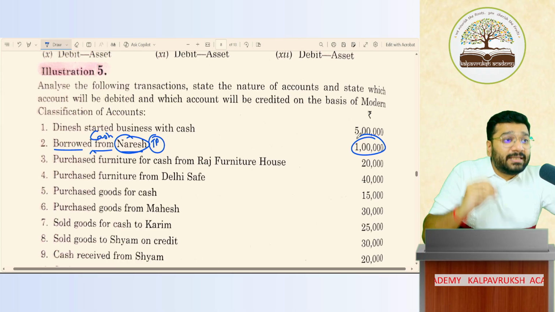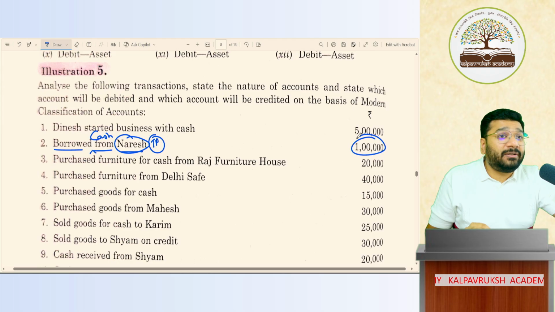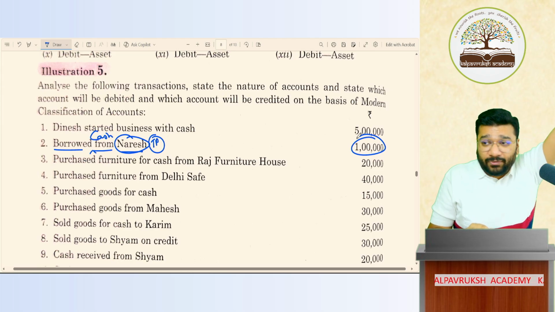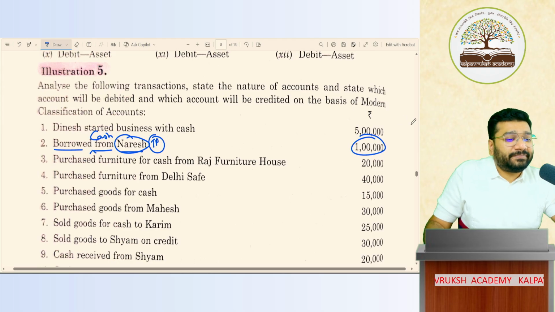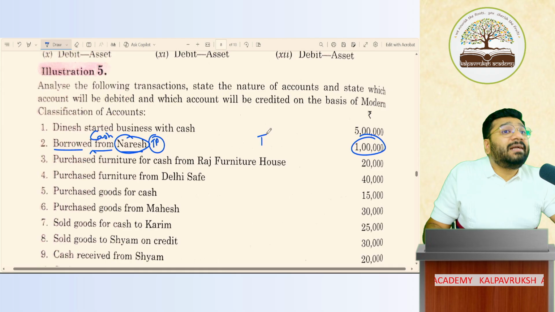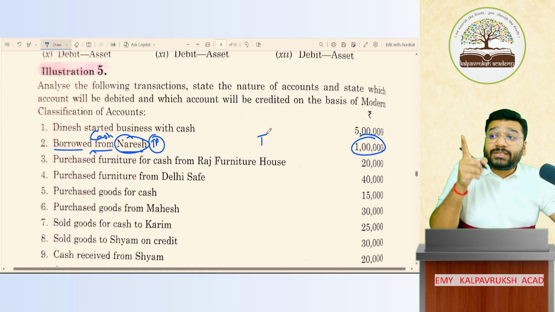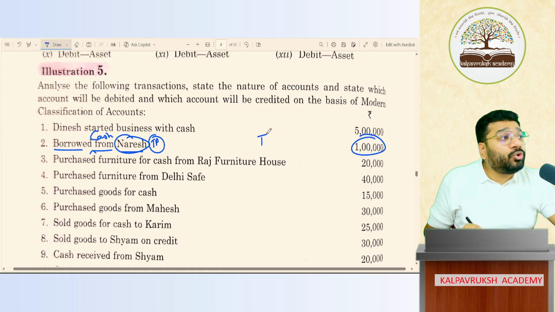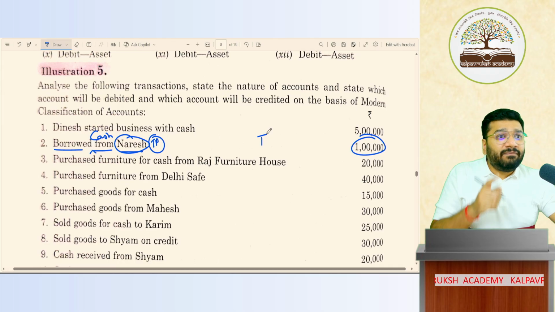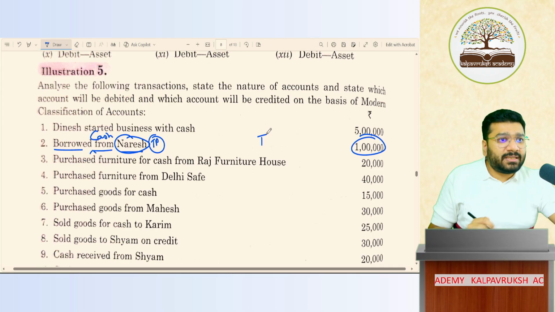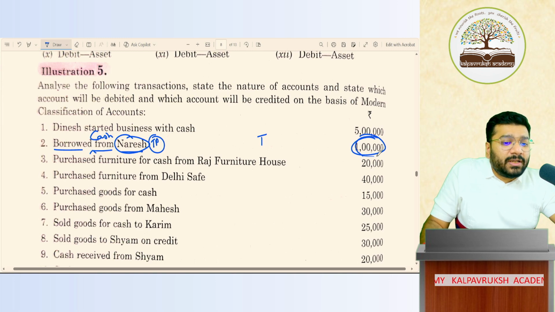In this transaction, how many accounts are getting affected? Okay, before that, first of all, is this a transaction? Yes. This is a transaction which involves transfer of funds. Naresh is transferring funds from his account to the business account. So it's a transaction happening between two parties, one is Naresh, second is the business.